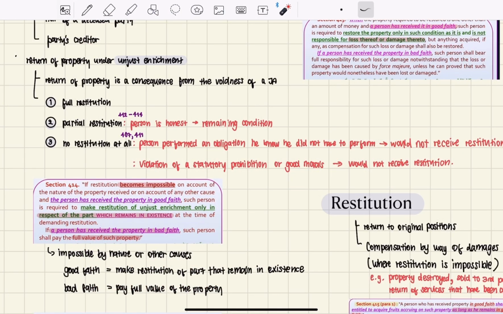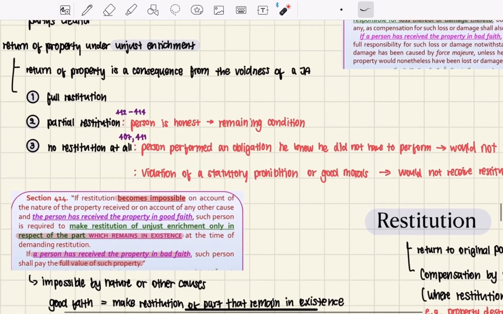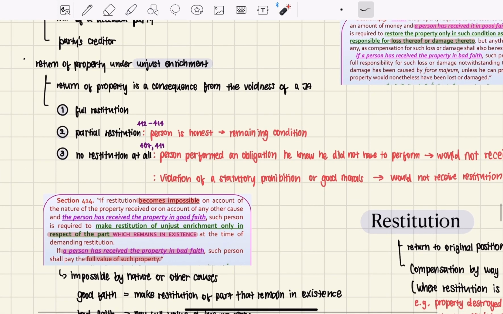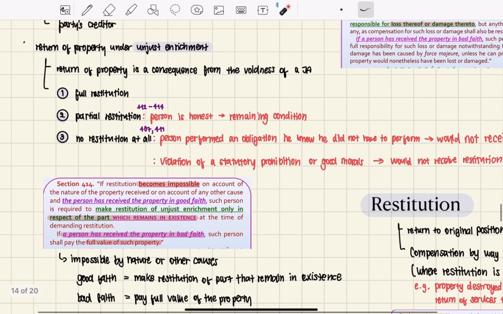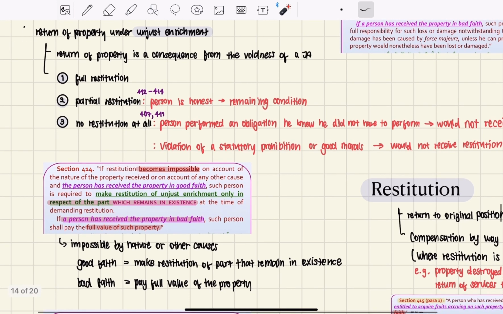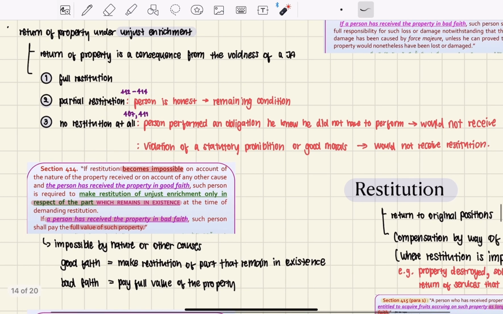And when a juridical act is avoided, the return of property is a consequence of the voidness of the JA. So the parties have to return the property under the rule of unjust enrichment. There are three forms of restitution. First is full restitution, second is partial restitution, and third is no restitution at all.